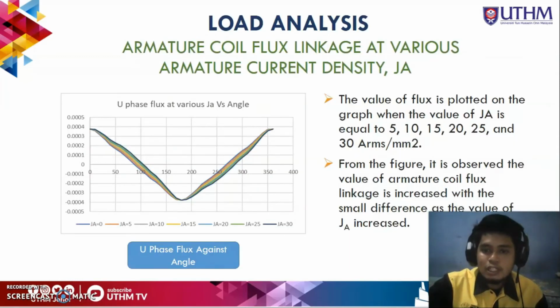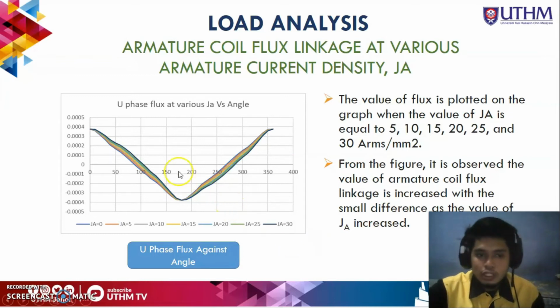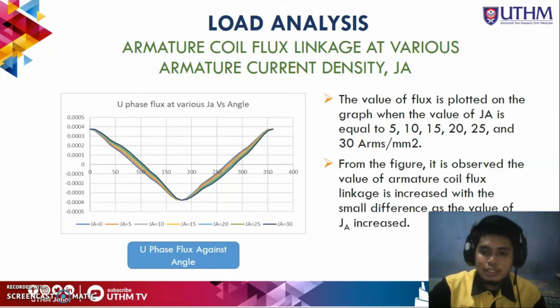After that, all the IA will be injected into the simulation. So this is the U phase flux at various JA versus angle. As you can see from the figure, the value of armature coil flux linkage increases with a small difference as the value of JA increases. JA is the current density, which ranges from 0 to 30.